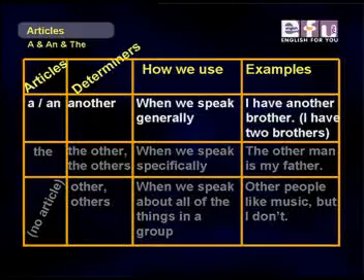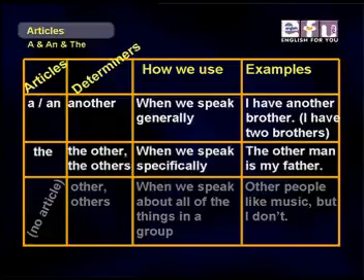All right, remember the articles a and an. Well, a determiner would be another to use when we speak generally, like a and an. So I have another brother, meaning I have two brothers. Here's one brother and here's another brother. And our article the. Well, we can also say the other or the others when we speak specifically about another group. So the other man is my father. So here's one man, here's the other one, and the other one is my father.